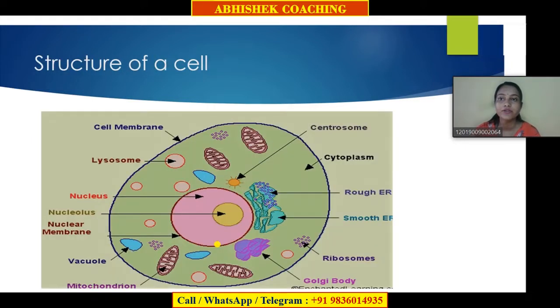Now we have the structure of the cell. So here we have cell membrane, lysosome, nucleus, nucleolus, nuclear membrane, vacuole, mitochondria, centrosome, cytoplasm, rough endoplasmic reticulum, smooth endoplasmic reticulum, ribosomes and Golgi body. So ER means endoplasmic reticulum. So this is the basic structure of a cell.